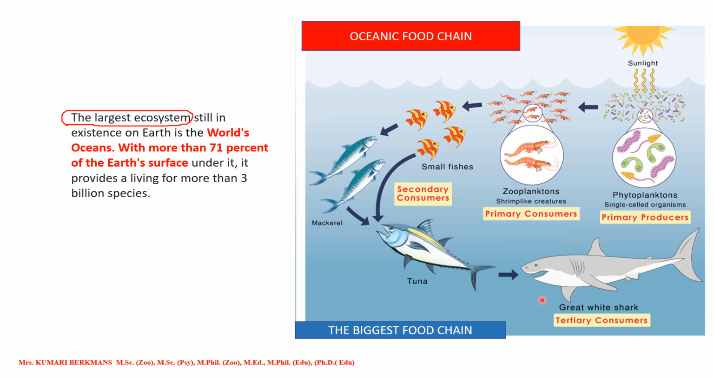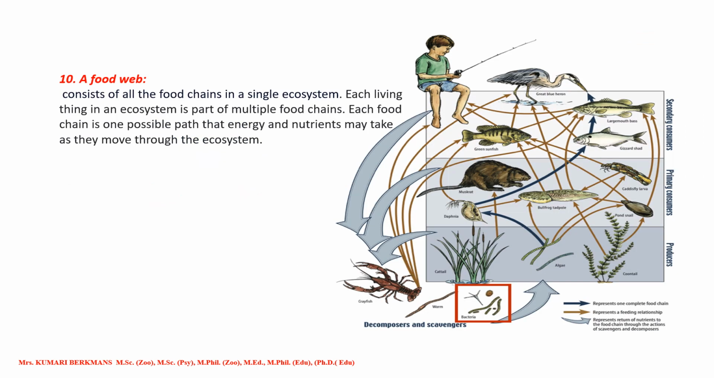Okay, oceanic food chain. And one more important point you have to keep in mind is that the largest ecosystem is the ocean. Okay, more than 71% of the earth's surface is under the ocean. Okay, how many? 71% of the earth's surface is under ocean. Okay, it provides a home for more than 3 billion species. This also keep in mind. 3 billion species of animals as well as other organisms are living in this ocean. Okay, let us see.